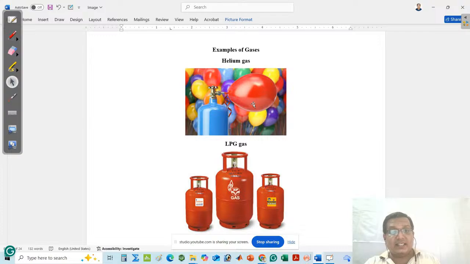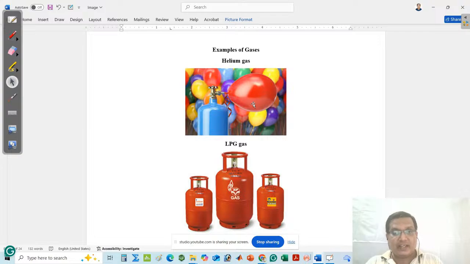That means by increasing and decreasing pressure, we can change the volume of the gas. If I increase the gas pressure, then the volume will decrease. Like that, if you decrease the pressure, the gas will expand, and as a result, the volume will increase. Similarly, you can think about the temperature. If you increase the temperature, the gas has more kinetic energy, and it will expand, and volume will automatically increase. Like that, if you decrease the temperature, then the gas particles are nearer to each other, and the volume will reduce.